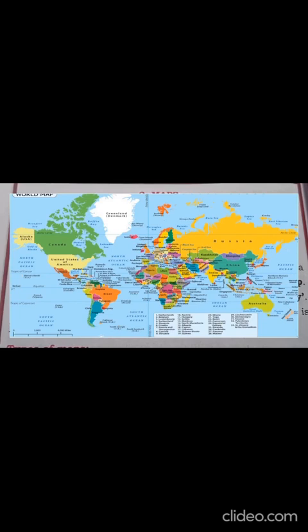So what is a map? It is a diagrammatic representation of the whole earth or a part of it on a flat surface according to the scale. Maps are drawn on paper or a flat surface like a wall or a board and help us to understand a specific limited part of the earth.